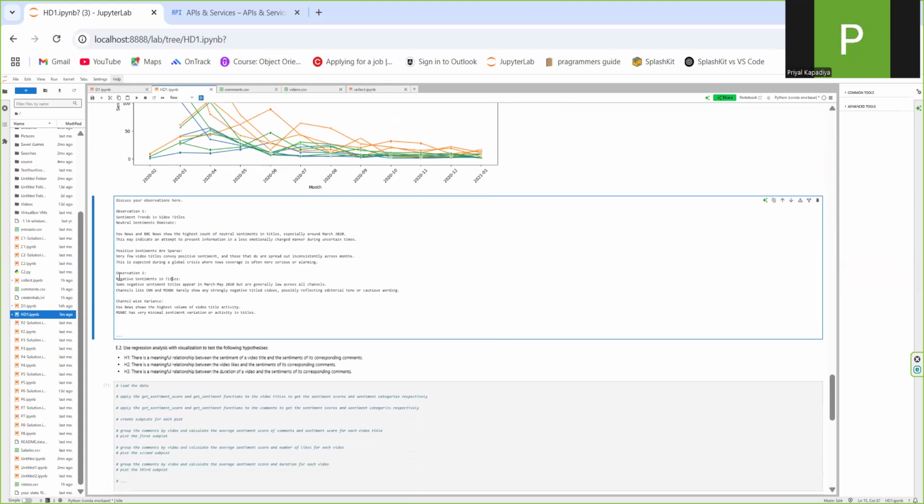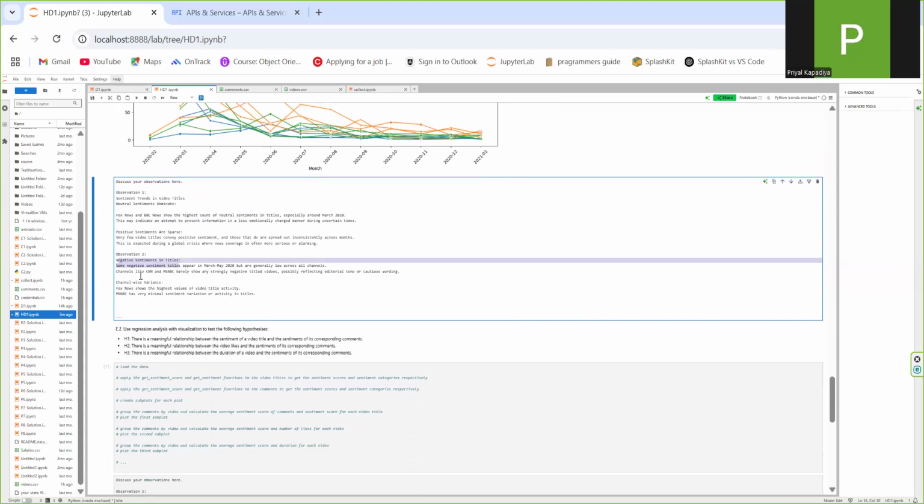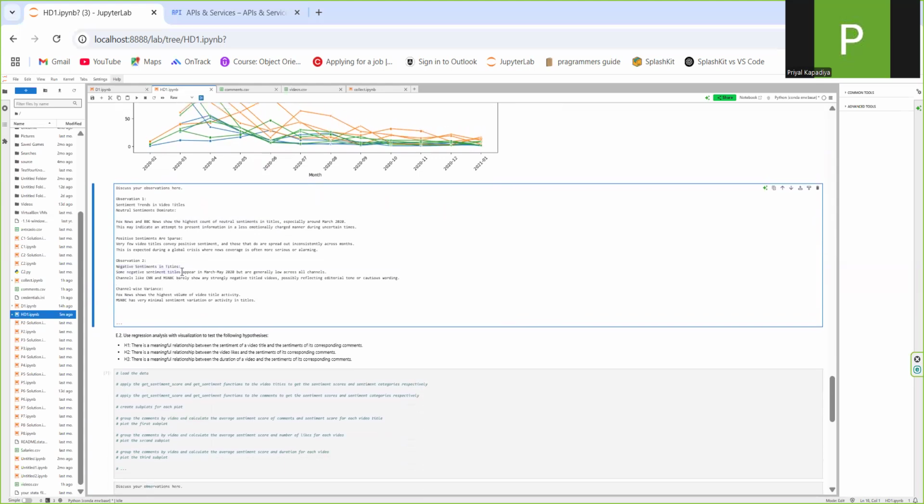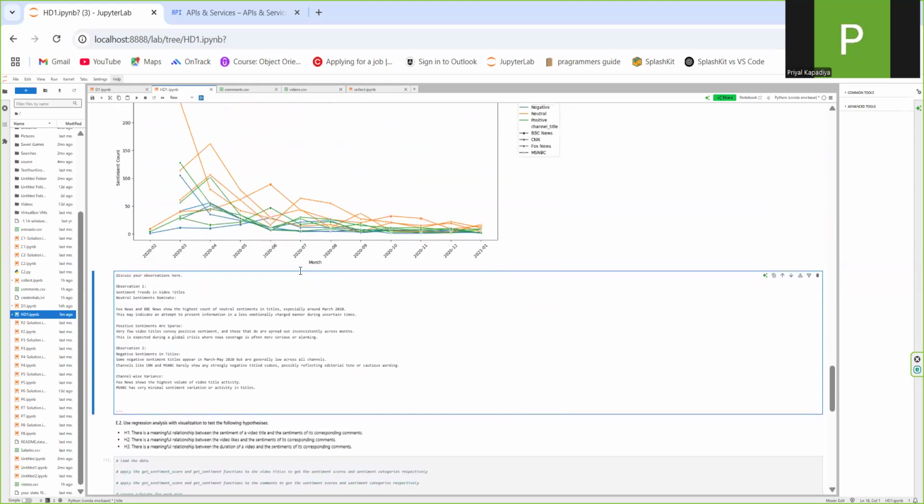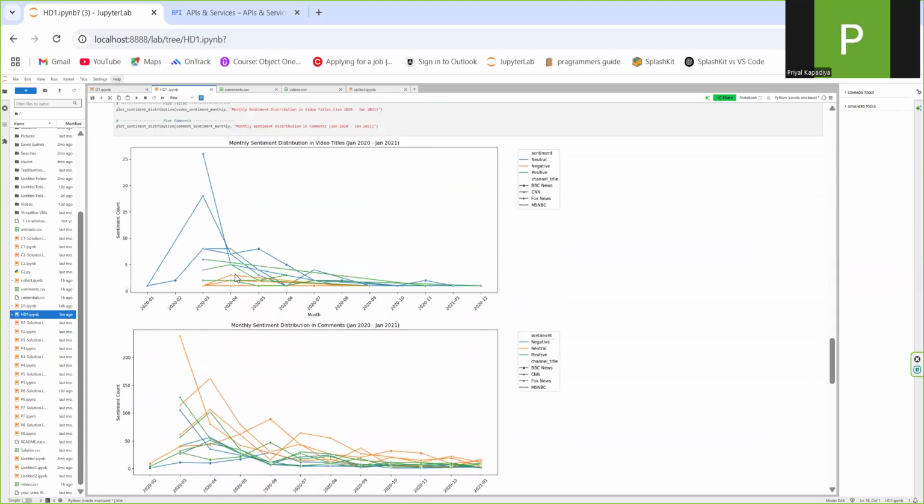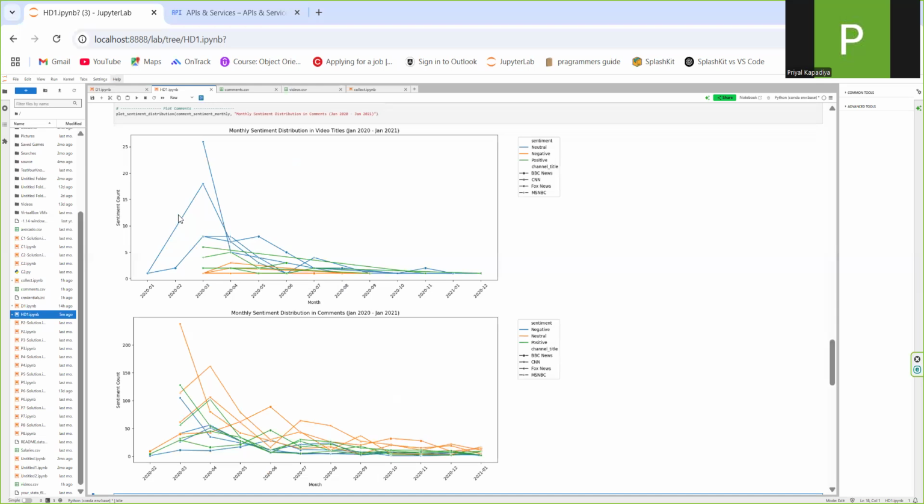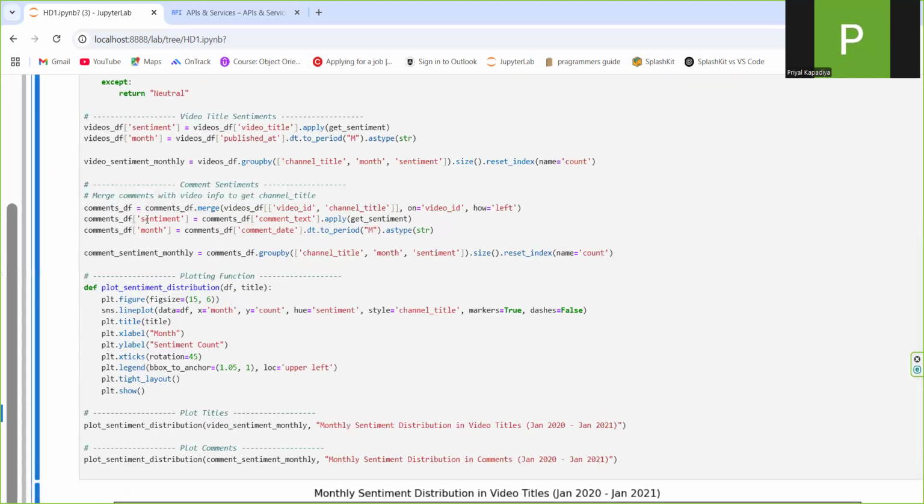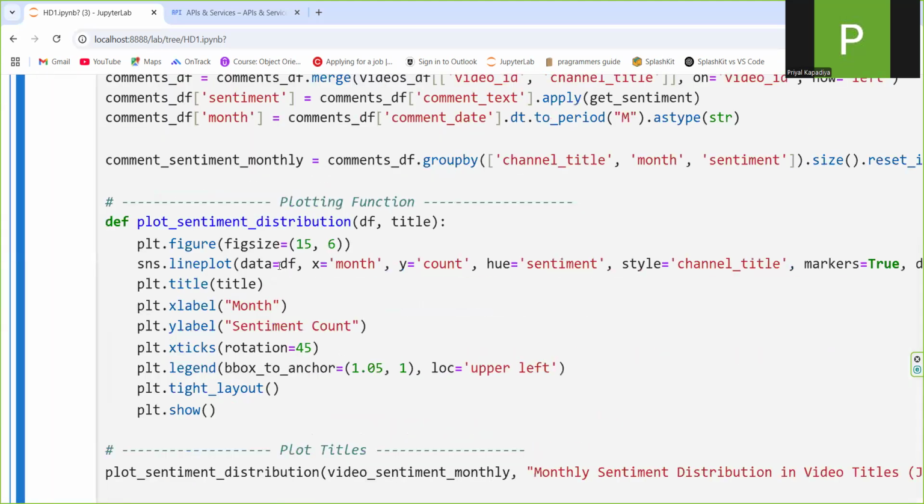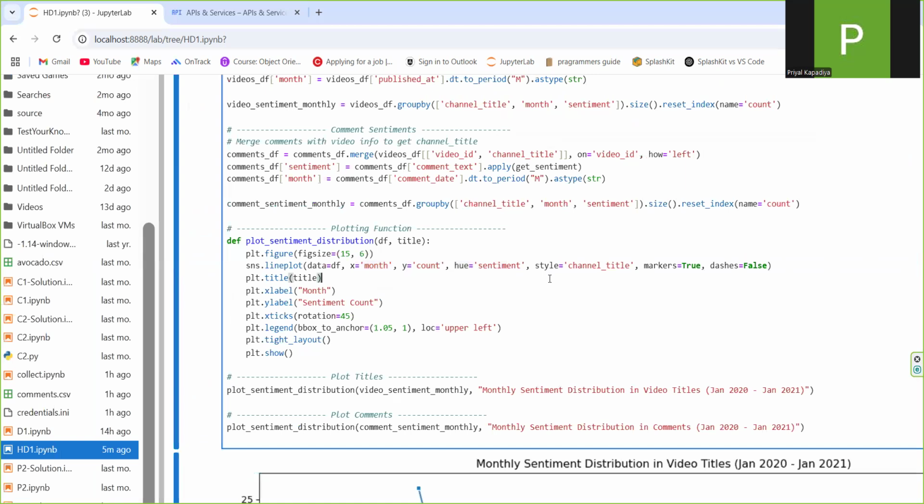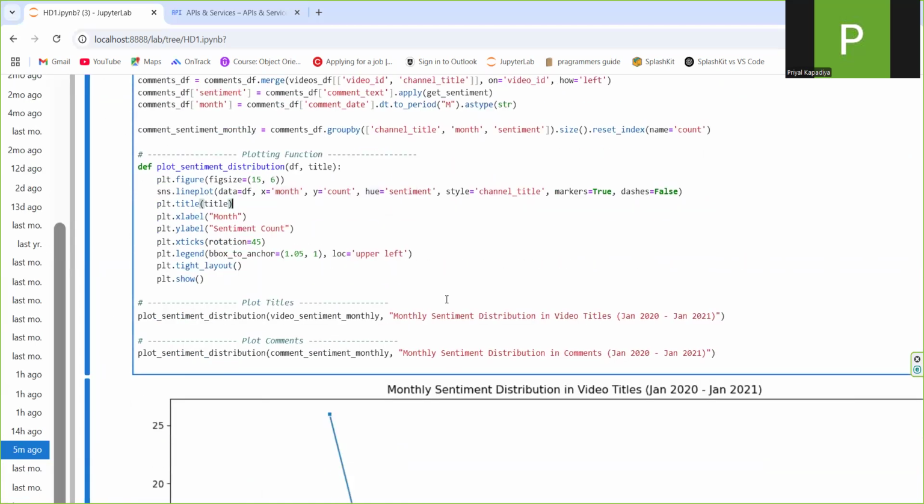The second observation I made was about negative sentiments in titles. It says that some negative sentiment titles appear in March and May 2020, but are generally low across all channels, as you can see over here. The month is represented on the x-axis and the sentiment count is represented on the y-axis. The hues are for sentiments, and the style is the channel title.